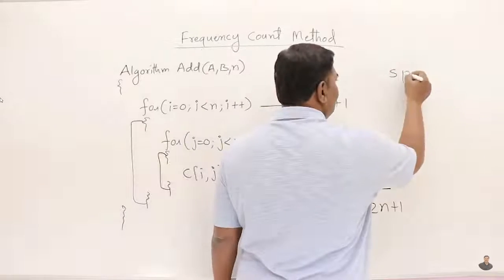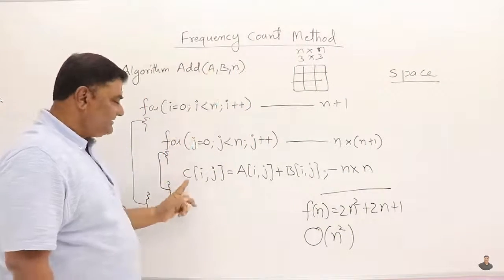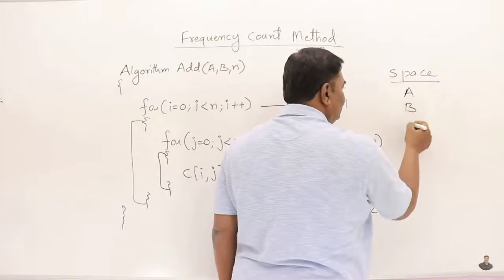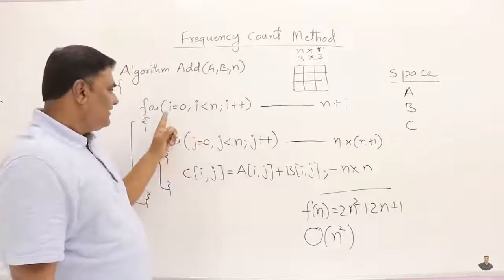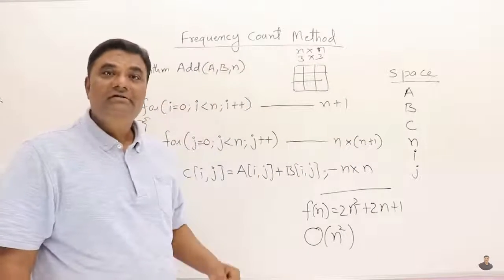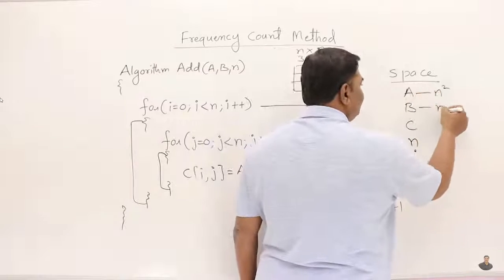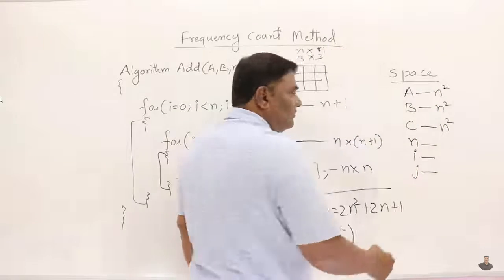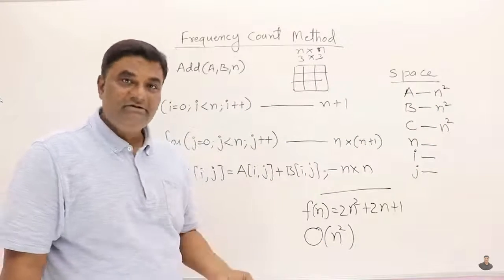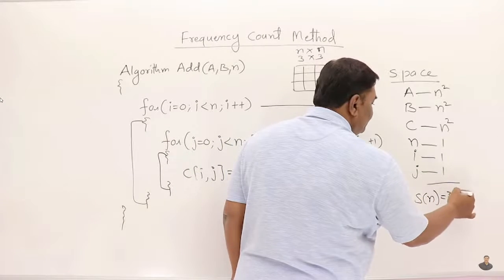Let us take space complexity. What are the variables it is having? A, B, C and N, I, J. What are A, B, C? They are matrices, two-dimensional arrays, n cross n, n square each. What are N, I, J? They are scalar variables, simple variables, one word each. So space function is 3n square plus 3.